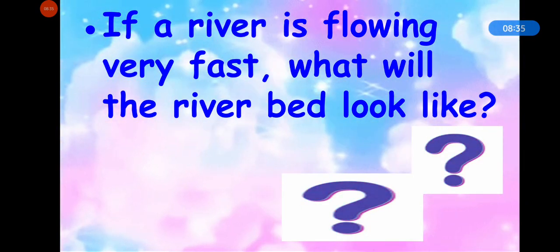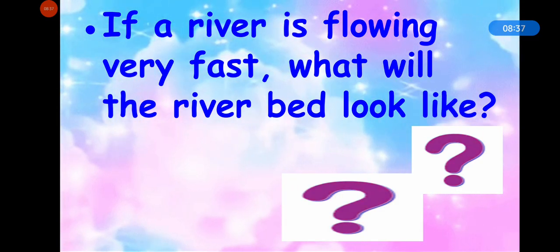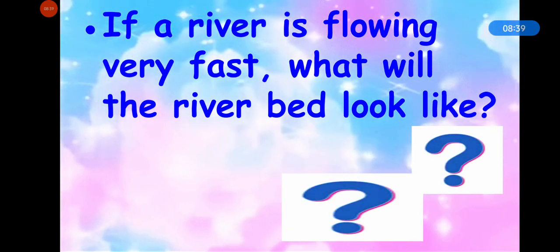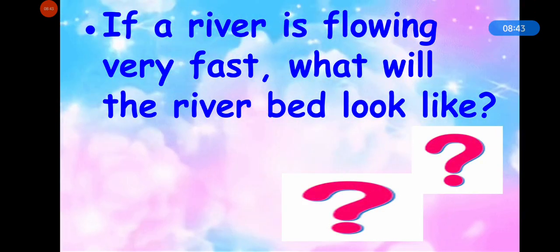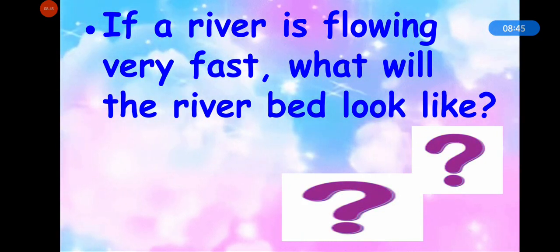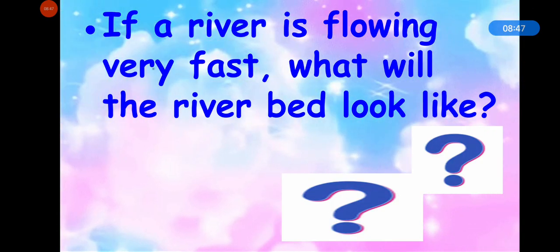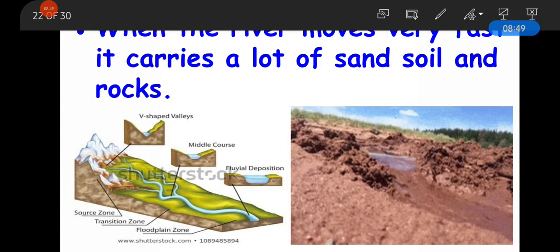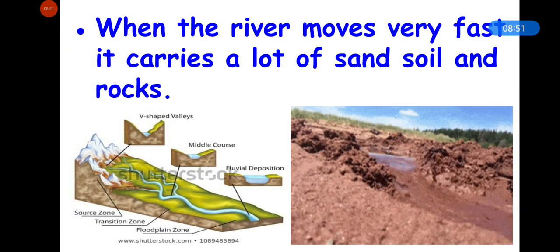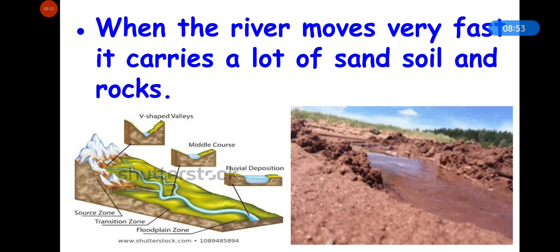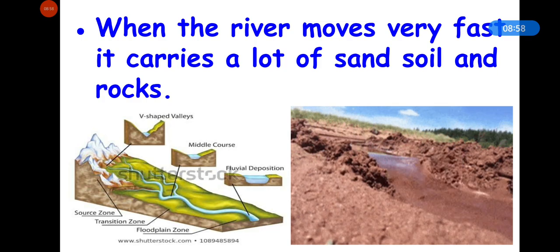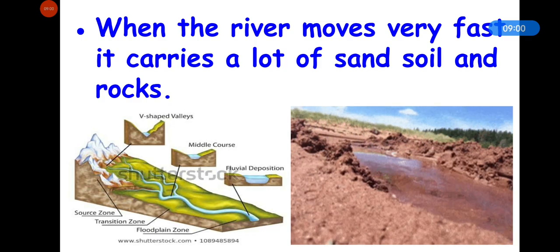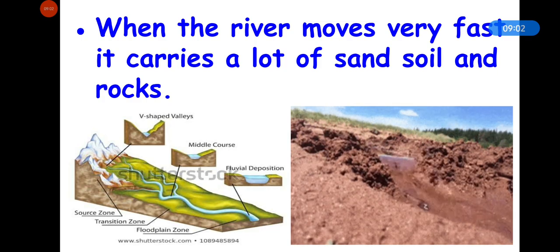As you know, in the upper course or youth stage, the river has a lot of energy and the flow is very fast. So when the water moves very fast, it carries a lot of sand, soil and rocks with it. And it cuts the river bed and makes it look like the shape of the alphabet V.